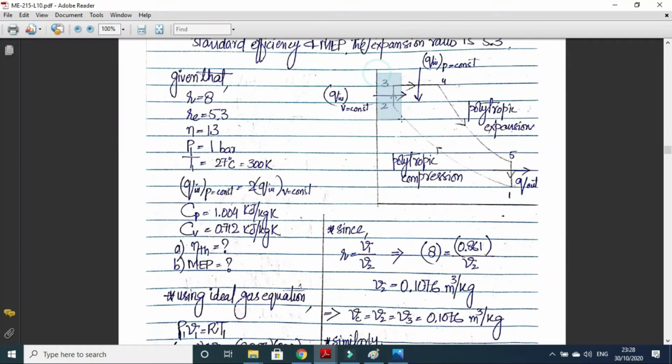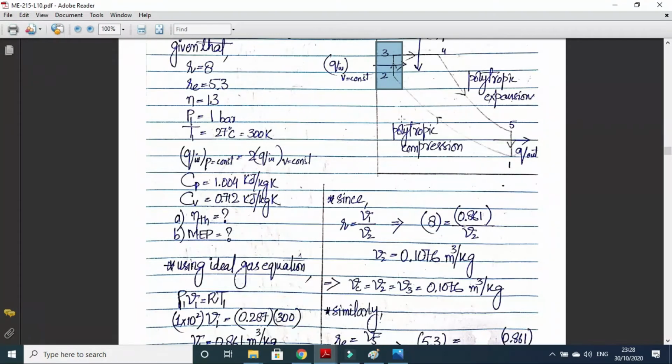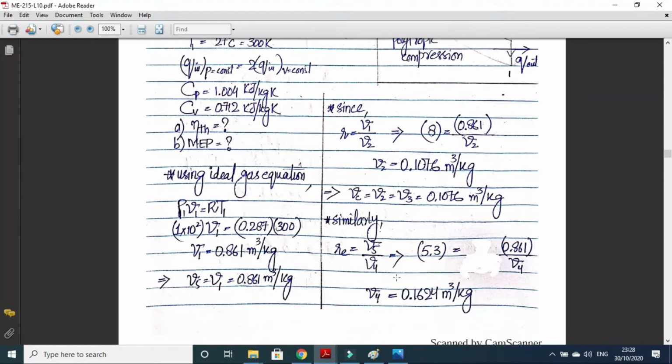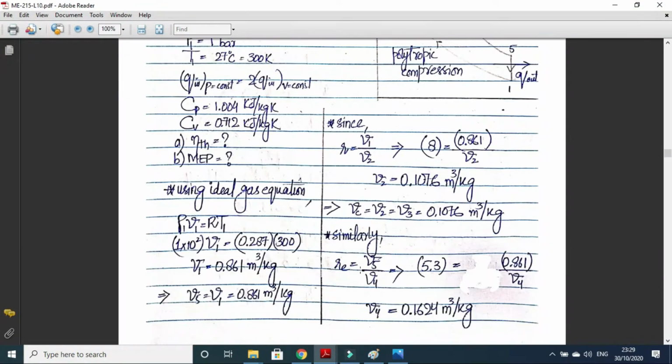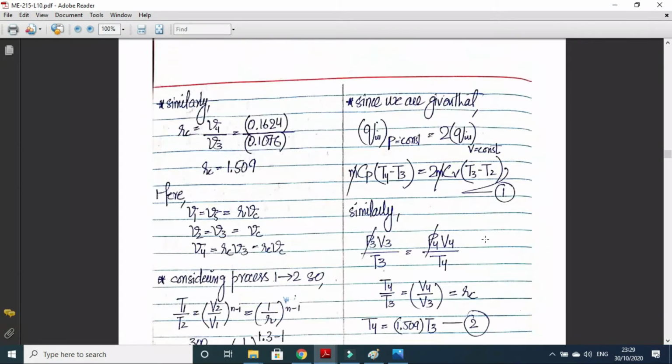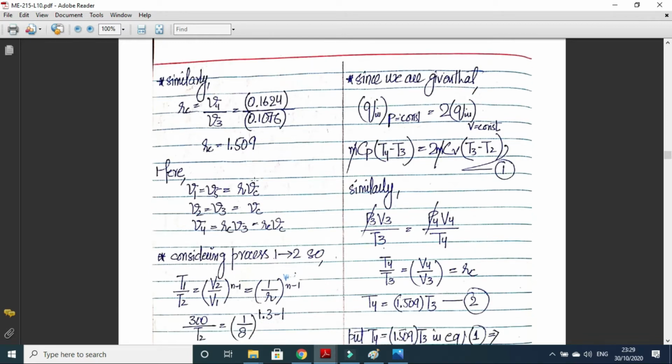Now V2 is equal to V3, and V2 and V3 are the clearance volume, because this is the top dead center, and the volume in the cylinder at top dead center is actually the clearance volume. So V2 is equal to V3 is equal to Vc. Similarly, the expansion ratio is given, which is V5 upon V4. V5 we just calculated, so we can calculate V4. So we know the volumes at all the salient points. Now we can calculate the cutoff ratio. Cutoff ratio is V4 upon V3, and cutoff ratio is coming out to be 1.509.